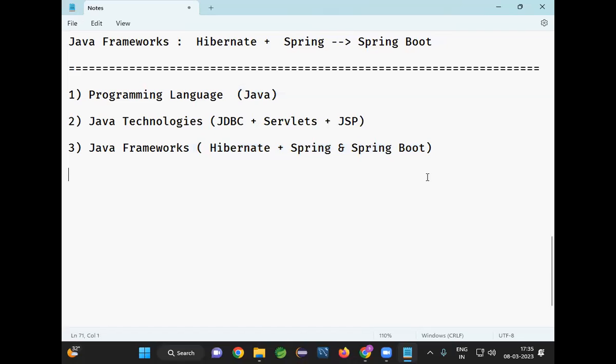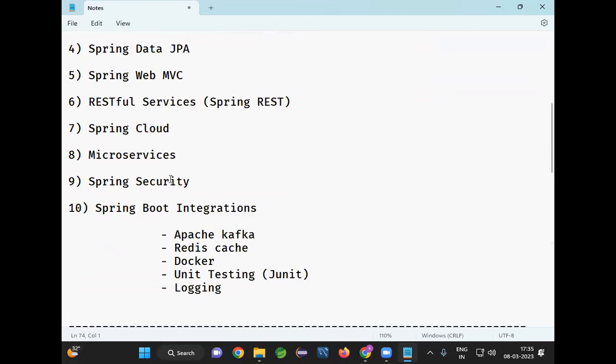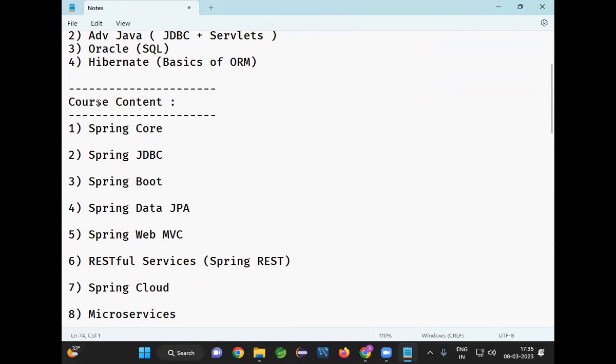Are you clear? So there are three things which are important for us to get the job: Java and Java technologies, JDBC, servlets and JSP. Then the next one is Hibernate. Next one, Spring. And next one, Spring Boot. As part of this course, we are going to learn these concepts. As we discussed already, this is our course content.